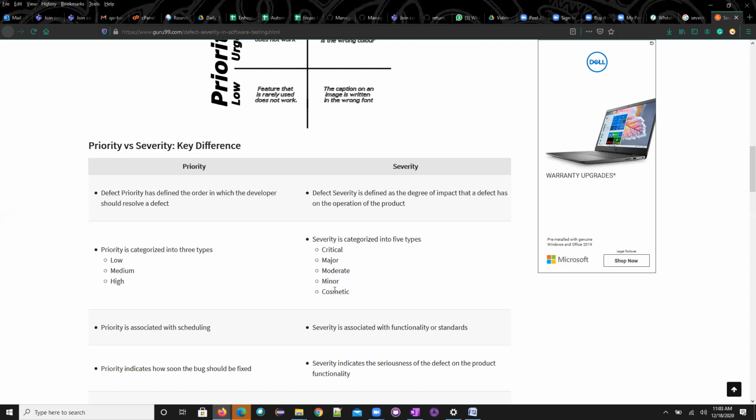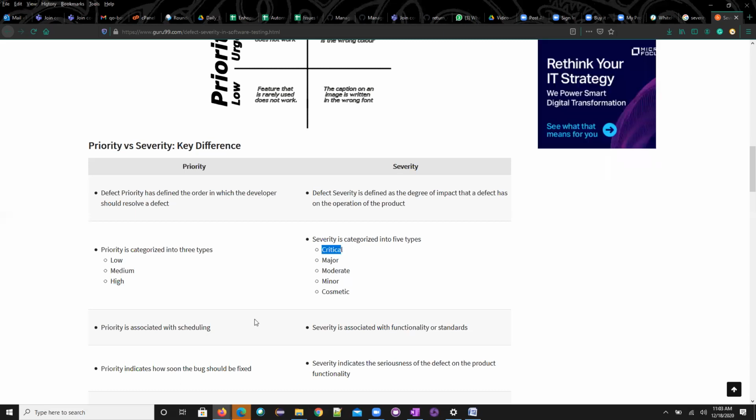For example, as she had taken the example, if the payment stopped and there is nothing we can do, you lost a huge amount. Those bugs are called critical bugs. Critical and major bugs are showstoppers having a huge impact on the system, or they throw error messages. When you do a payment and it says server not found, or payment under process, the customer will not know what is happening. Those types of things we can pack under this.